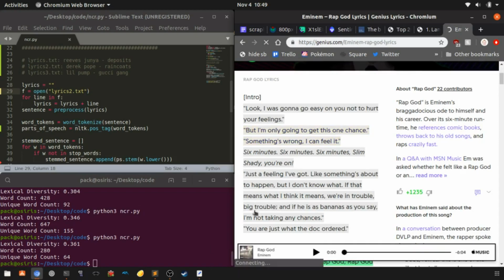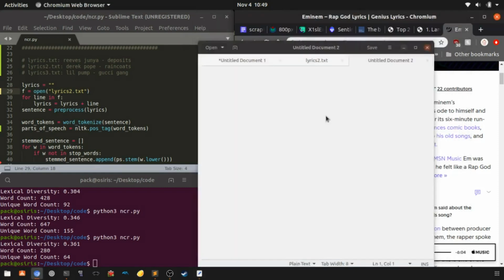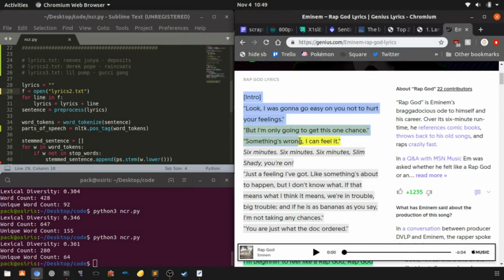Hold on, let me make sure. What the? Okay, my computer's lagging for a sec. It's strange, I never really have that problem.